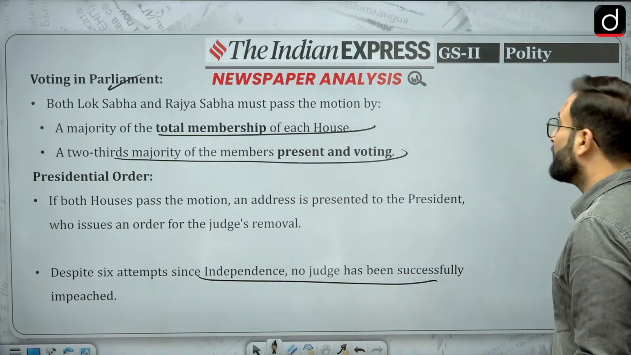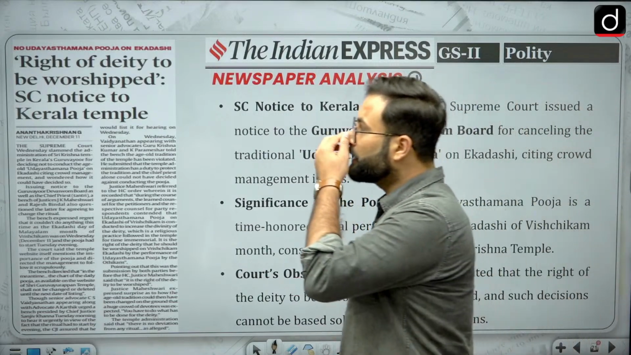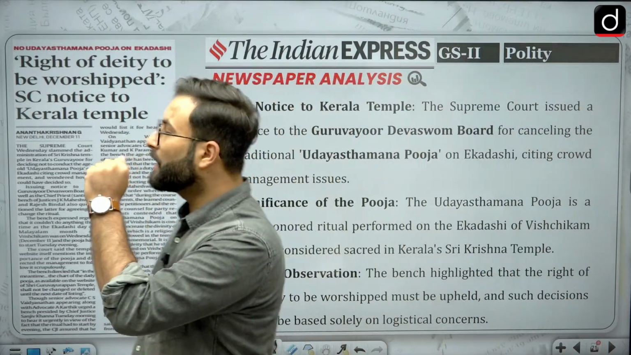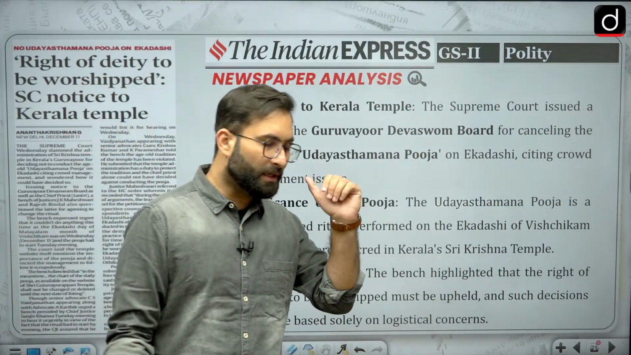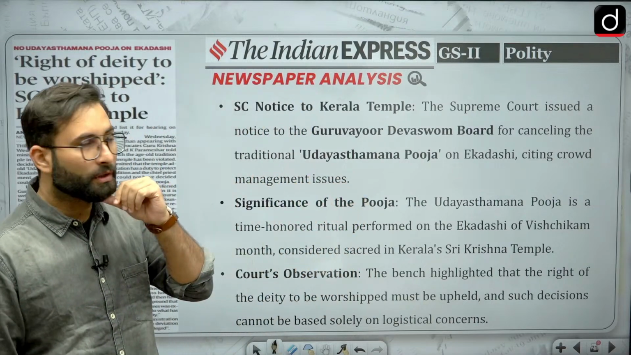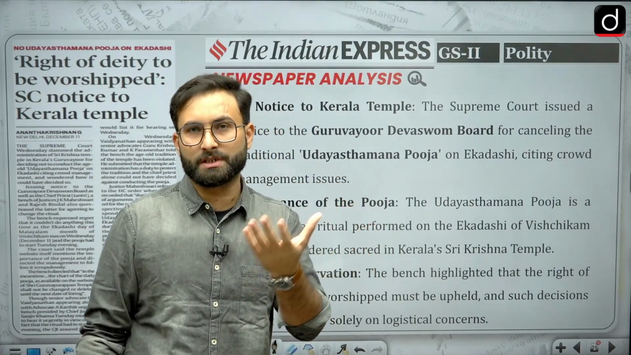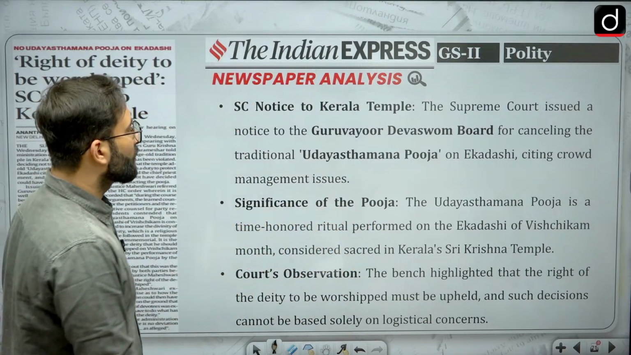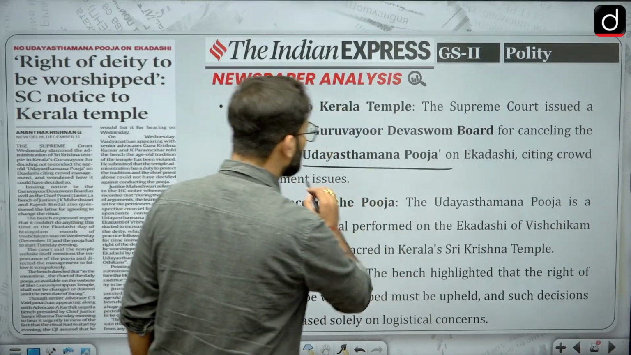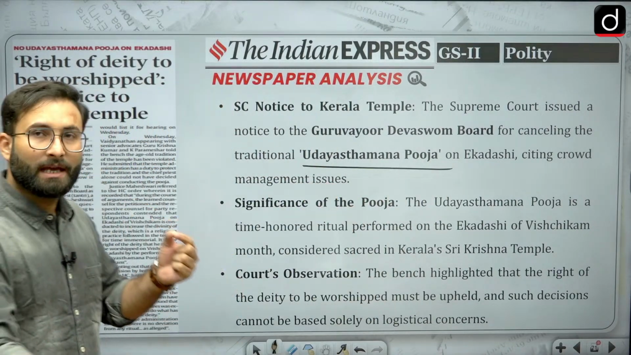Okay. Anyways, now coming to the next one, right of a deity to be worshipped. Supreme Court notice to the Kerala temple. Now there is a temple in Kerala, the Sri Krishna temple. Okay. There was this particular puja. There is a ritual which is to be performed every year, that is Uday Sthan. Okay.